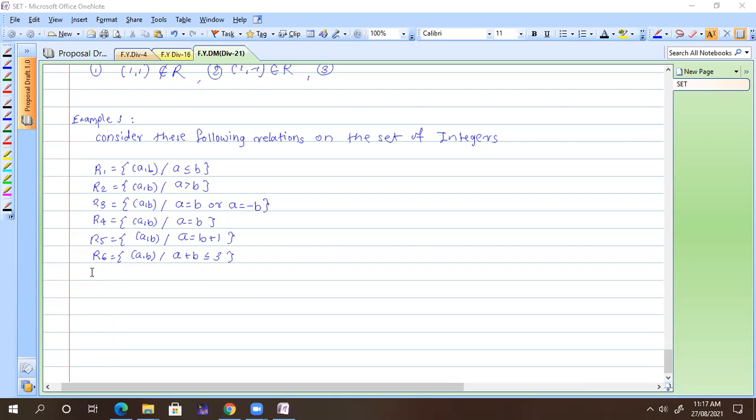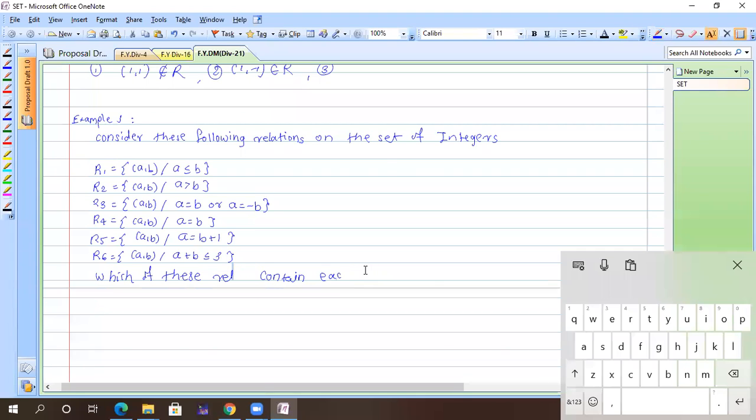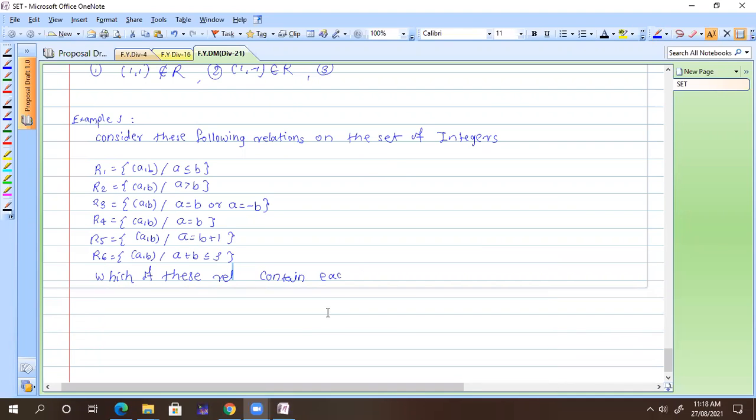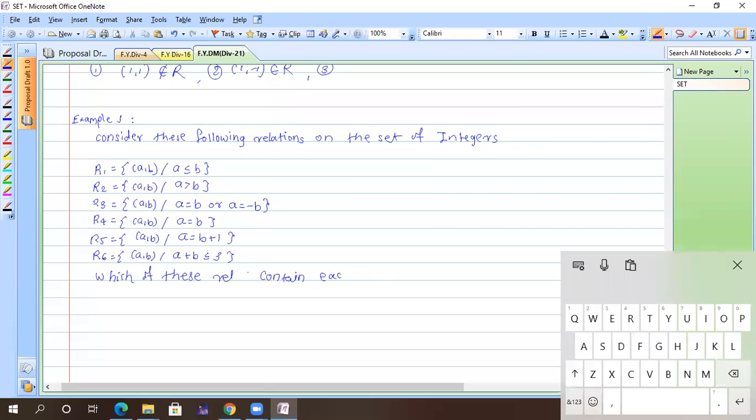Now my question is: which of these relations contain each of the pairs?